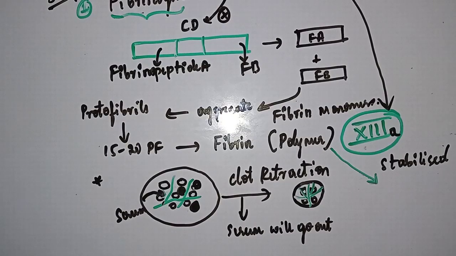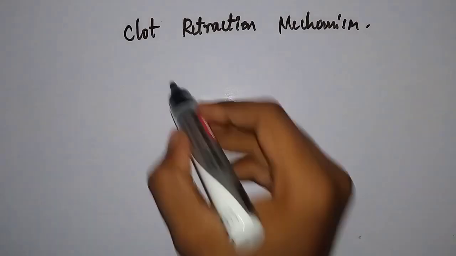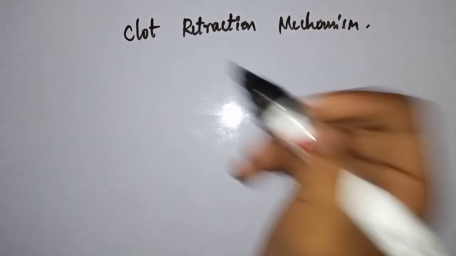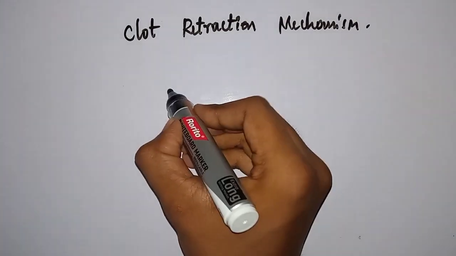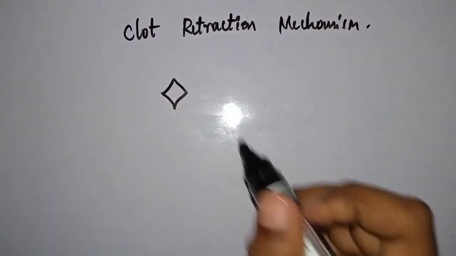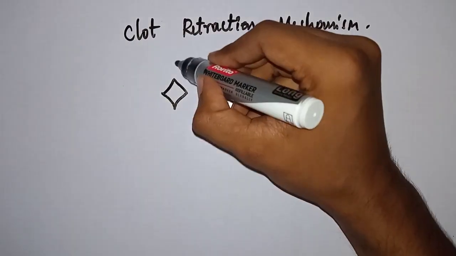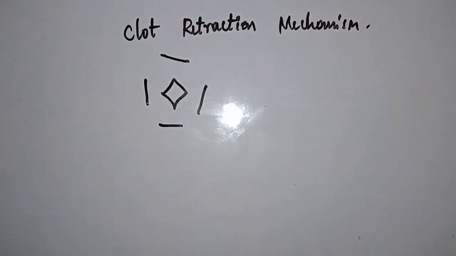So I will discuss the clot retraction in detail. What is the mechanism of clot retraction? The ultimate goal of clot retraction is to remove the serum present in the spaces of the clot, right? Then clot size decreases after the removal of serum. How is it done? See, suppose this is your platelet, one platelet, which is present inside the clot, and these are fibrin threads, which are also present in the clot.